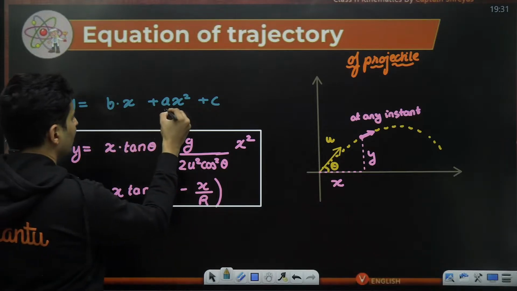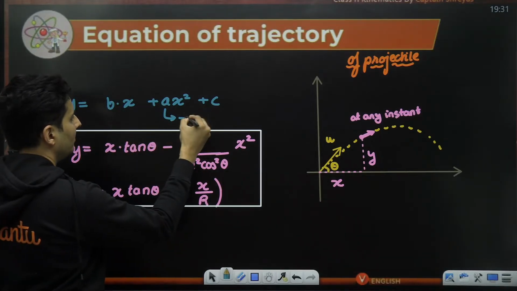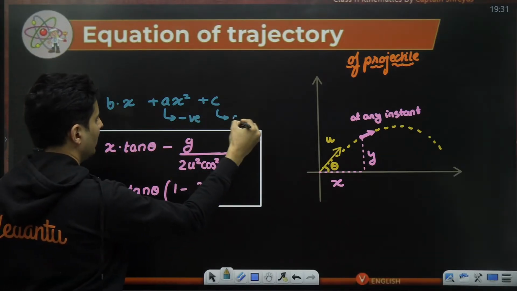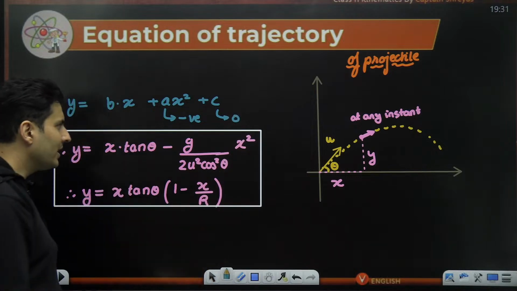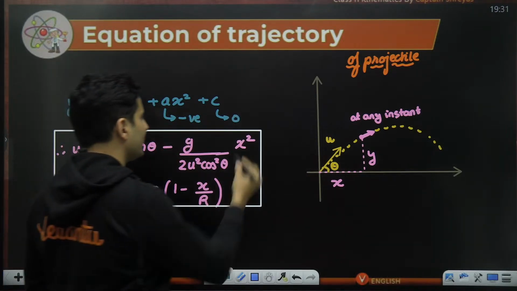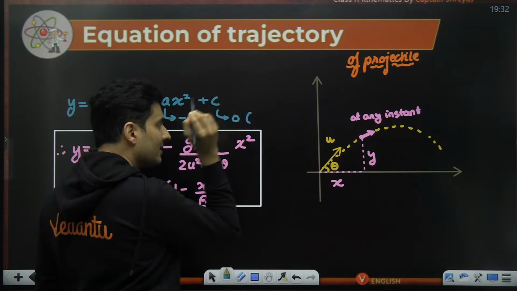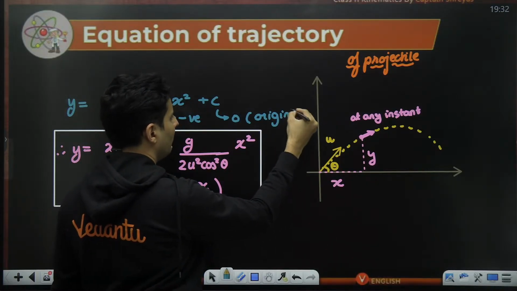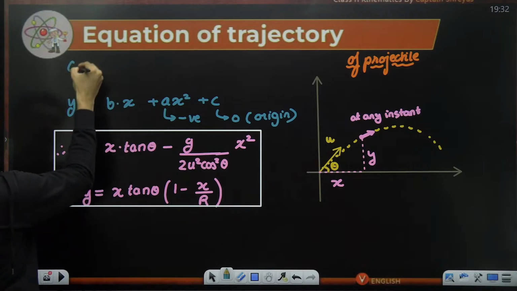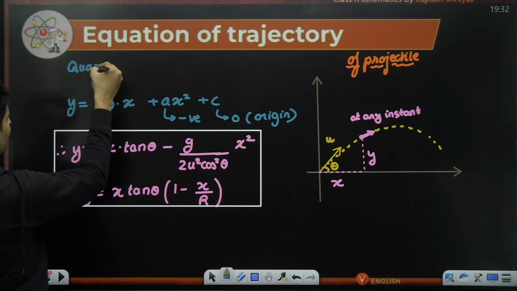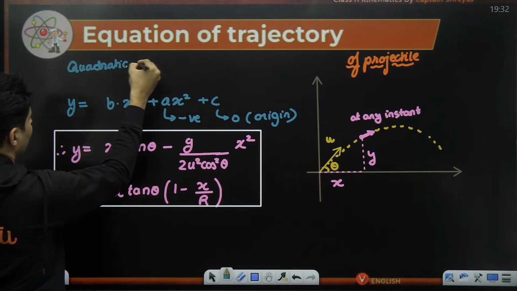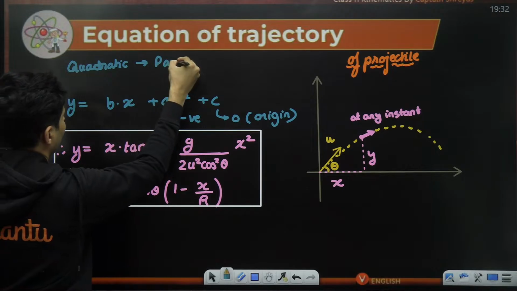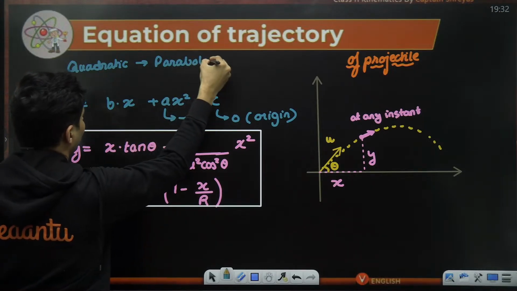As you can see, the coefficient of the square term is negative, and the constant term is 0. Because c is 0, the graph should pass through the origin, number 1. Because it is a quadratic equation, the graph must be a curve which is called a parabola.